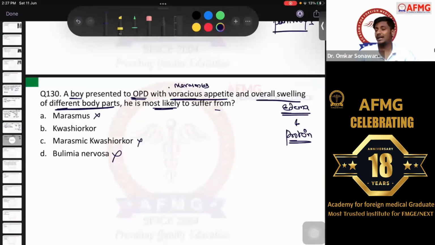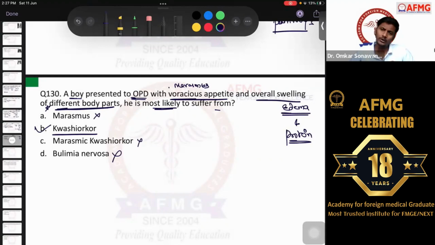Okay? So why will it not be marasmic kwashiorkor? Both have features: voracious appetite of marasmus and edema of kwashiorkor. But please remember, they have given that edema is diffusely spread all over the body, in different body parts. Therefore, the most likely answer to this question would be kwashiorkor. Please remember, most of the faculties are of this opinion.